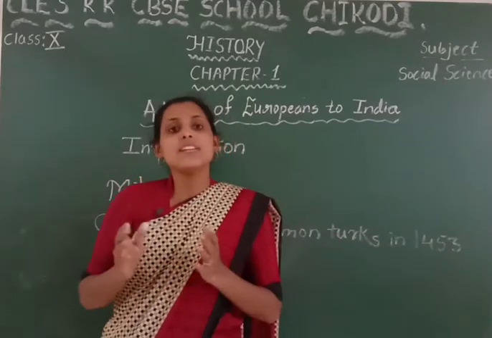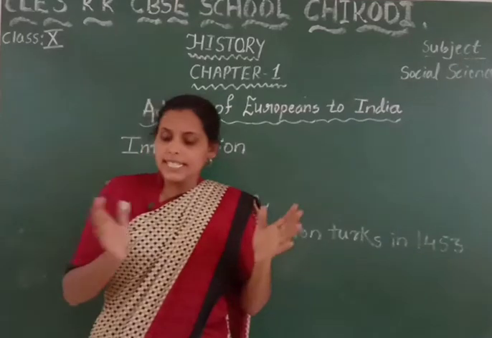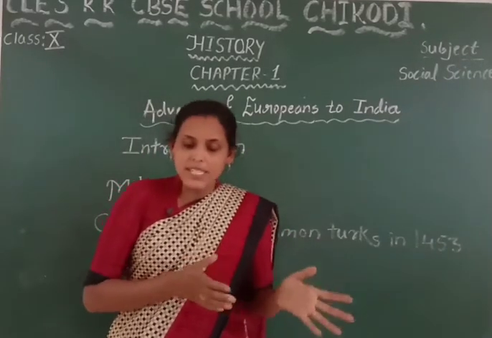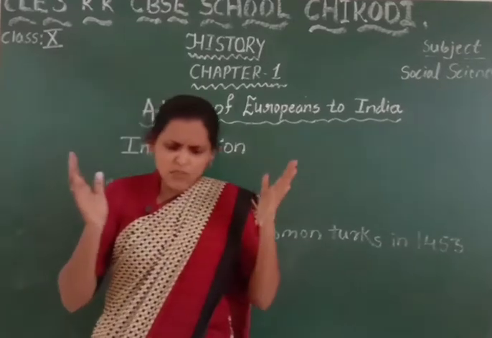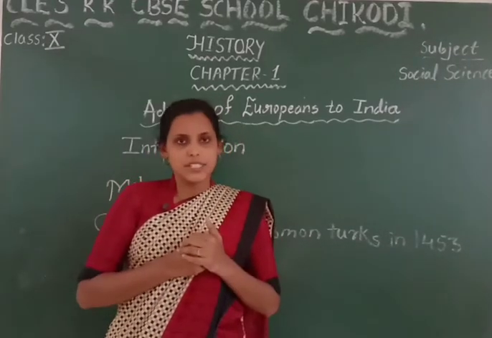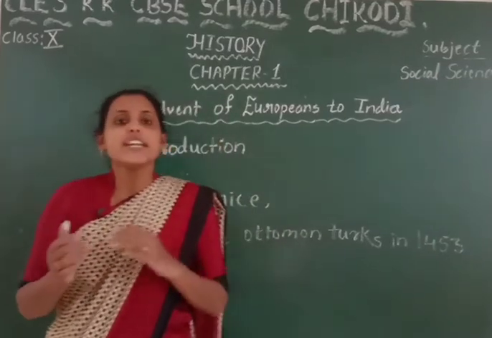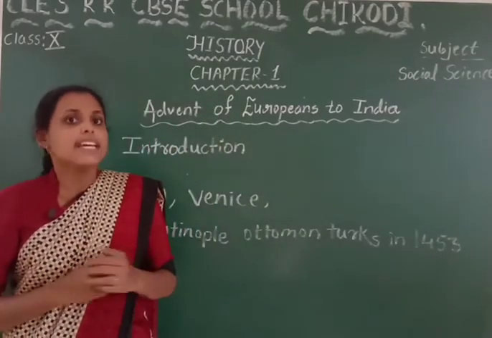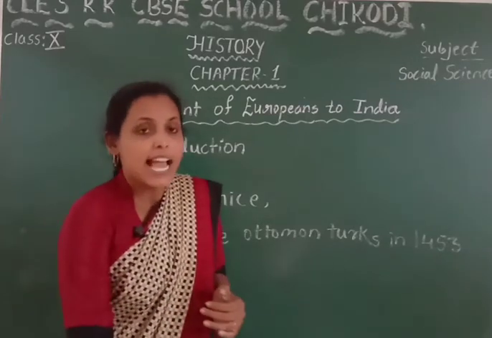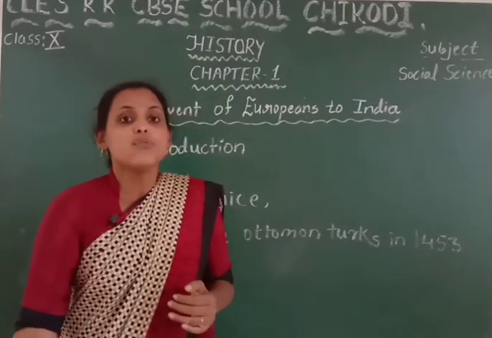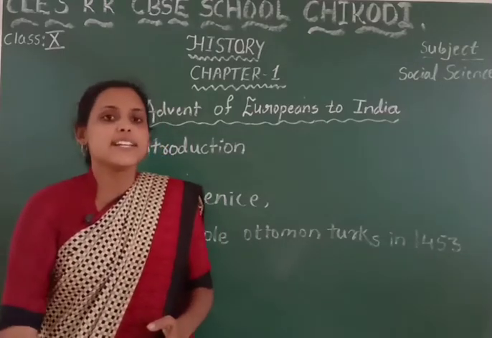The scientific inventions like mariner's compass, gunpowder, maps and other naval equipment were used for sailing purposes. They conducted sailing voyages in the sea. So here you can see, children, along with this, the fall of Constantinople.